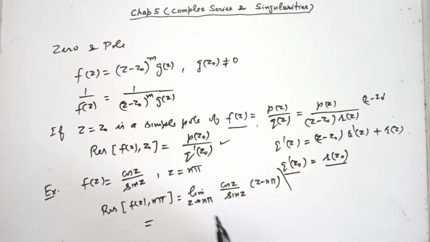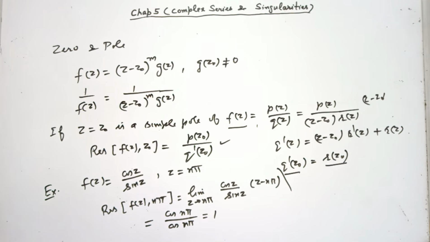So let us use this formula, p(z0) over q prime z0. So p(z0) is cos n pi, and q prime you differentiate and then put n pi. Differentiation of sin z gives cos z, so you are getting cos n pi over cos n pi, finally it is 1. So for this kind of function where factorization is not possible and it is a simple pole, you can use this useful formula.